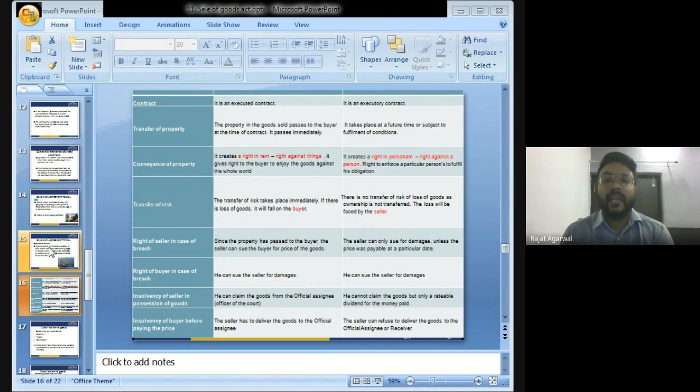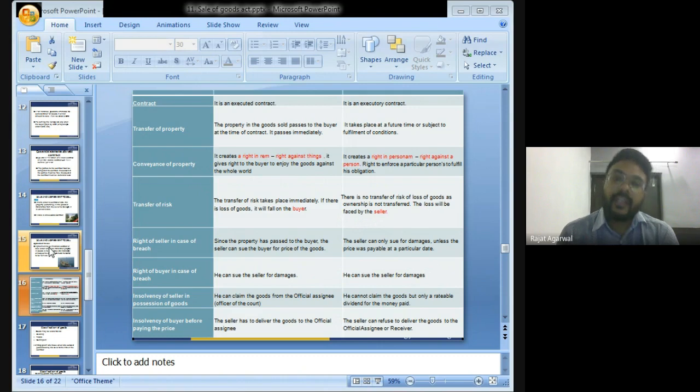It creates a right in property against the thing. It gives the right to the buyer to enjoy the goods against the whole world. In agreement to sale, there is only a right to enforce a particular person to fulfill his obligation.